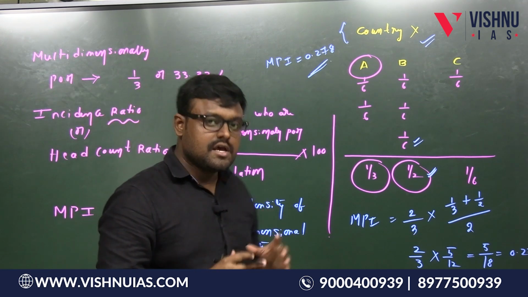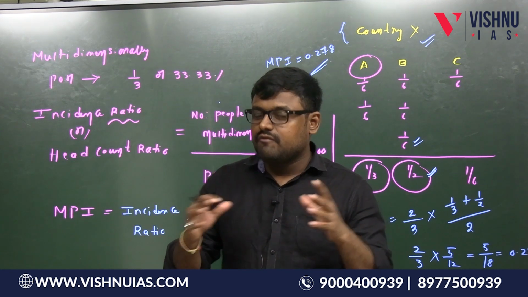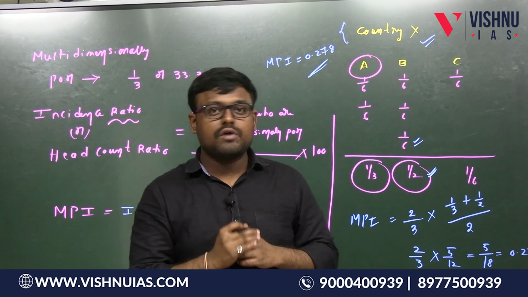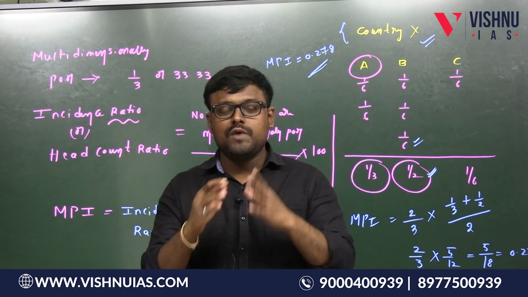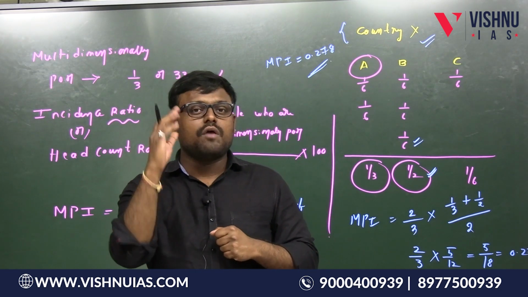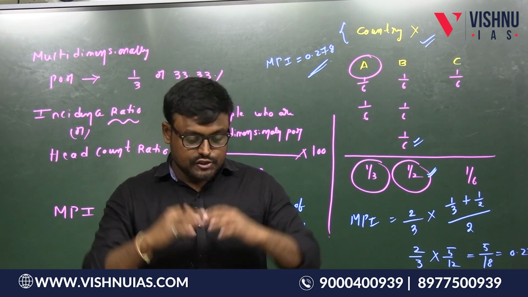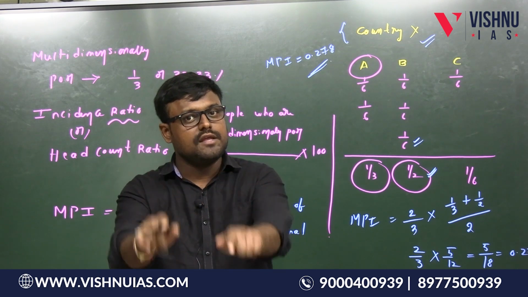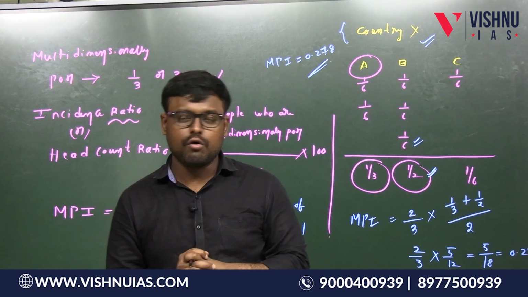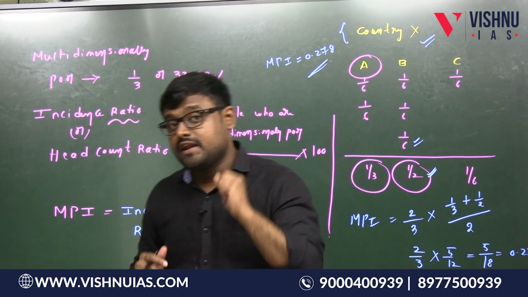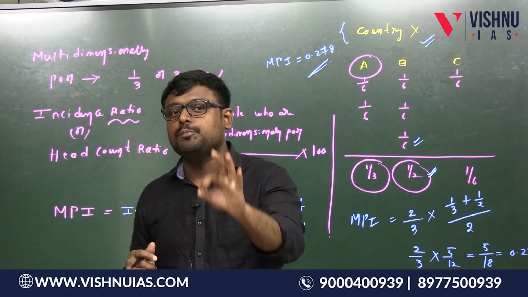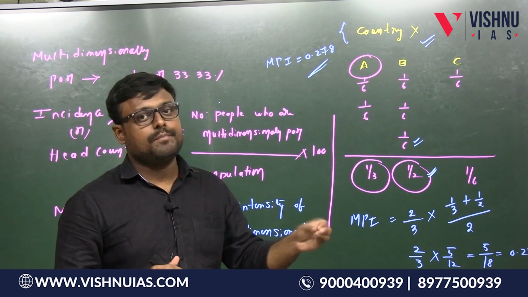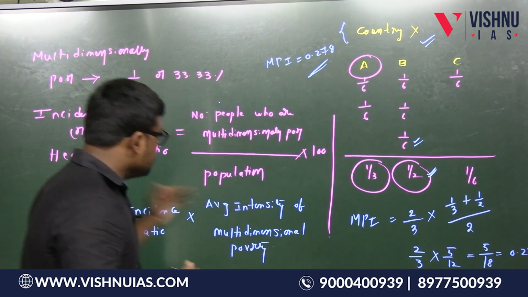So remember, students, these questions are actually very important. Who releases this MPI? United Nations Development Program. Who developed this MPI? UNDP and Oxford Poverty and Human Development Initiative. So this MPI is a part of Human Development Report released by the UNDP. And this MPI, which is very important, measures the acute poverty, and World Bank poverty measures the extreme poverty. So these are the concepts.